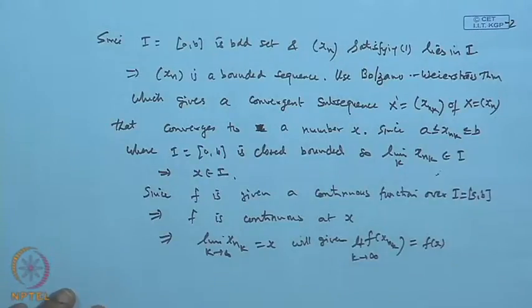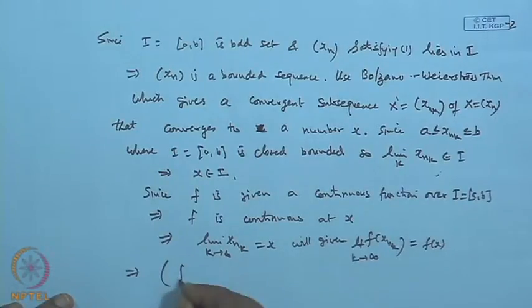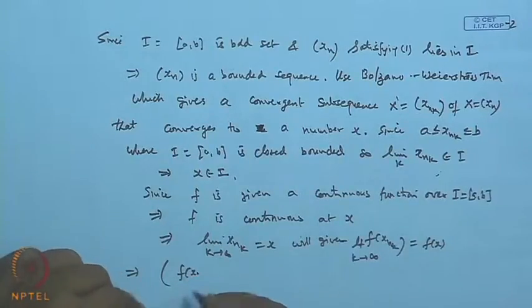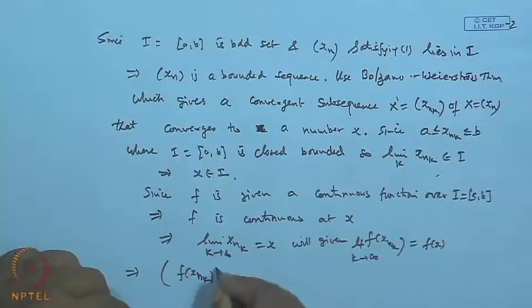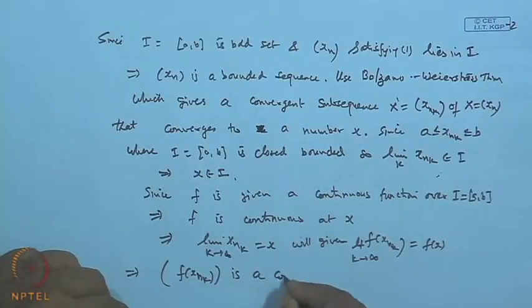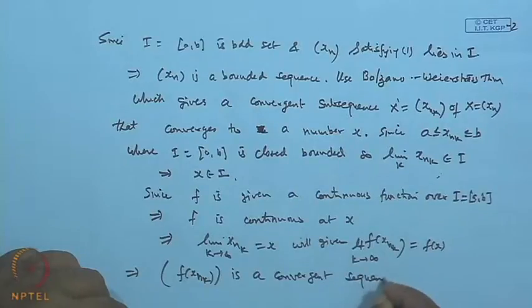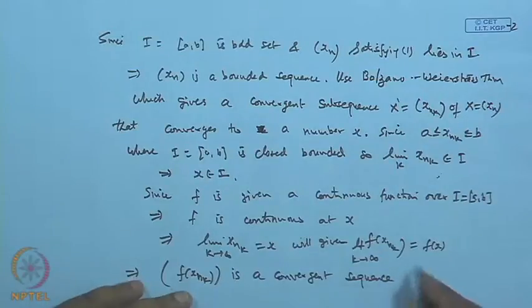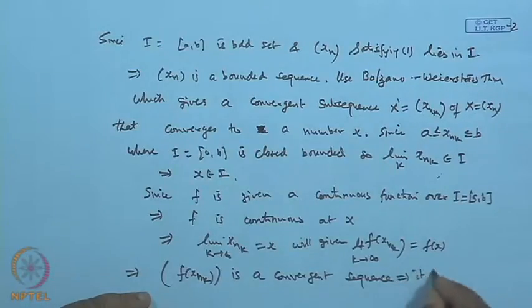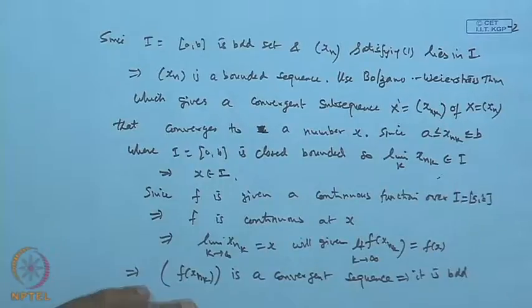So what does it show? The sequence f(x_{n_k}) is a convergent sequence, and a convergent sequence is always bounded. So it is bounded.